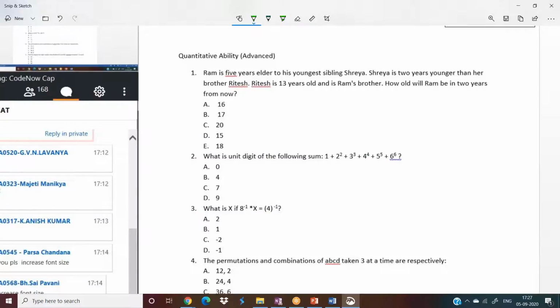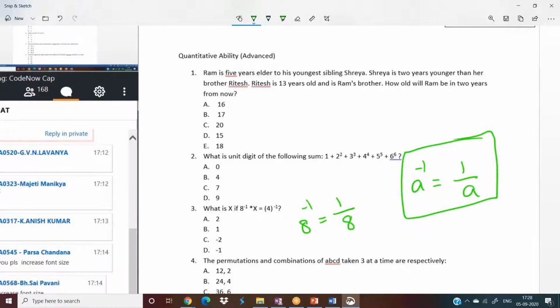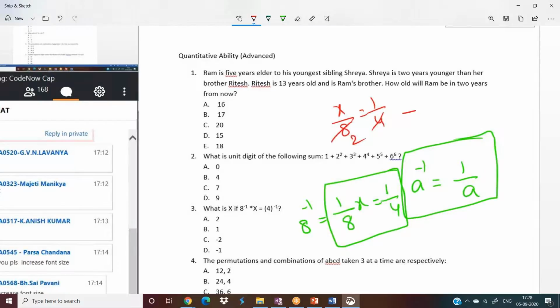8 power minus 1 into x equals 4 power minus 1. Guys, remember a power minus 1 is nothing but 1 by a. Everybody knows this point. So now you can write 8 power minus 1 as 1 by 8 into x equals 4 power minus 1, which is nothing but 1 by 4. So now we have one equation with one unknown, and you can solve this problem. x by 8 equals 1 by 4, so x equals 2. Very simple. So option A will be the answer.